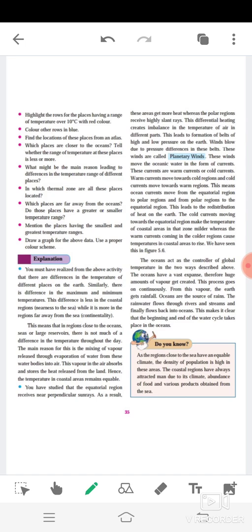Now in this paragraph it is explained that the ocean acts as the controller of global temperature. The oceans have a vast expanse. This process goes on continuously. The earth gets rainfall. Oceans are the source of rain. The rainwater flows through rivers and streams and finally flows back into the oceans. The beginning and end of the water cycle take place in the ocean.